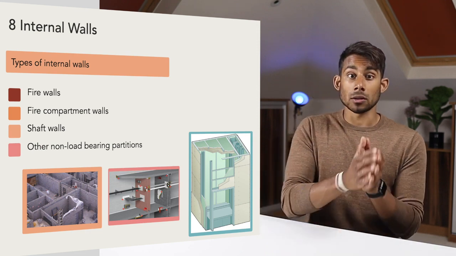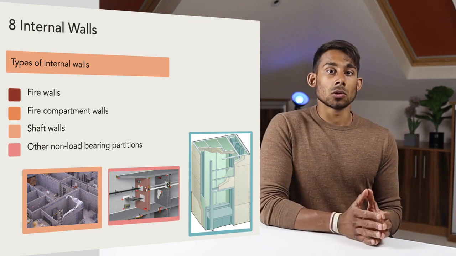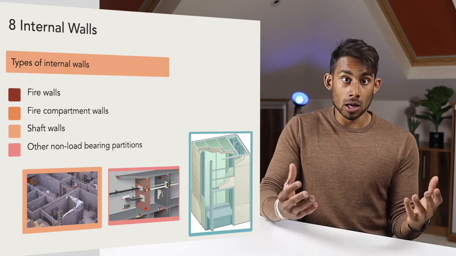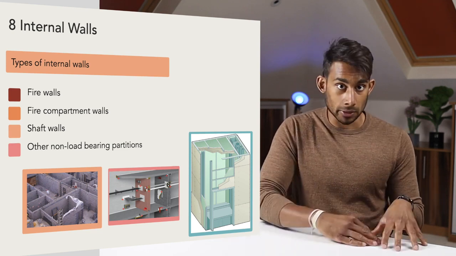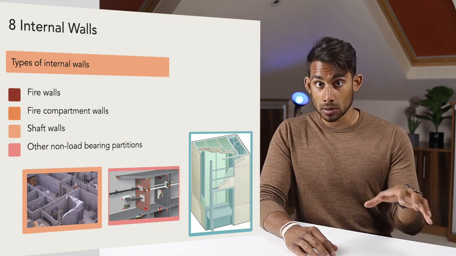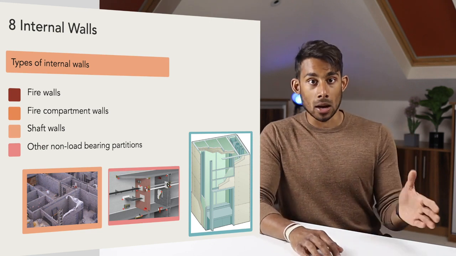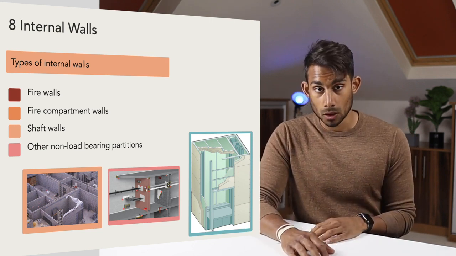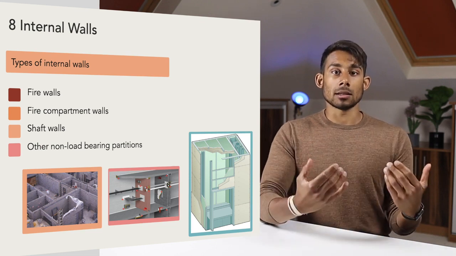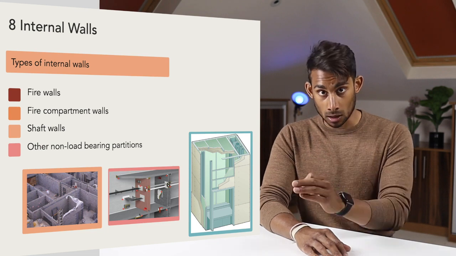Number 2, we've got fire compartment walls, and you can see this in image 2. These walls also form a separation to restrict the spread of fire through a building, but they do not extend from foundation to roof. They are used to divide a building between mixed occupants, for example a kitchen and an office area, and for the enclosure of stairways and exit corridors. Openings in fire separating walls are also restricted in size and must be closed with fire doors and wired glass.